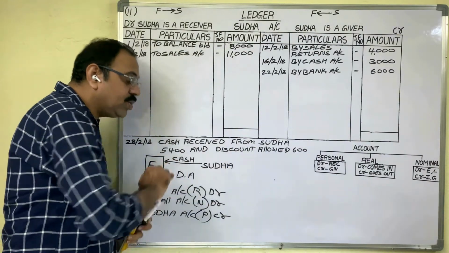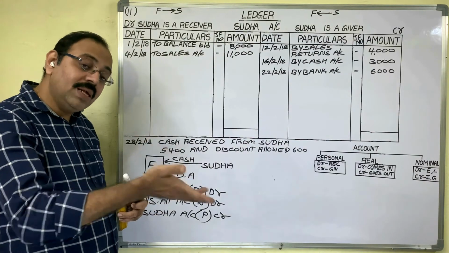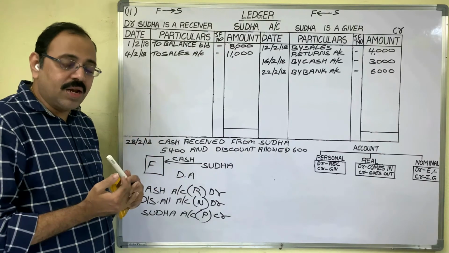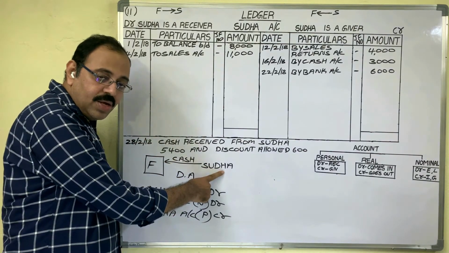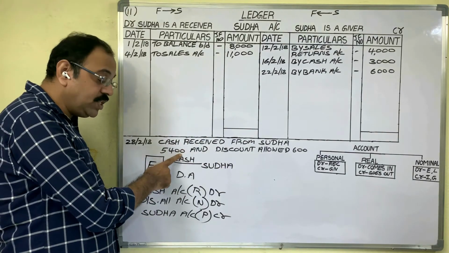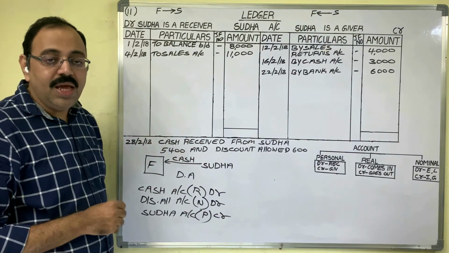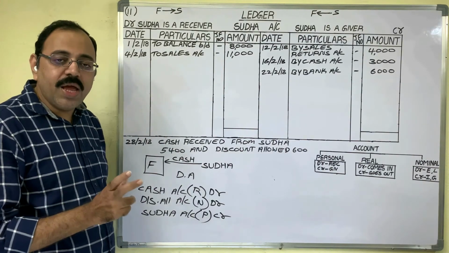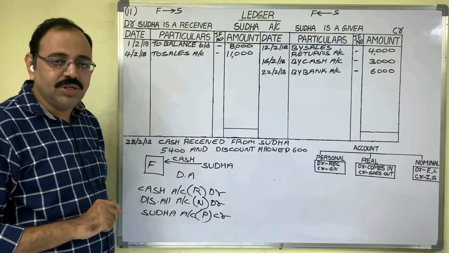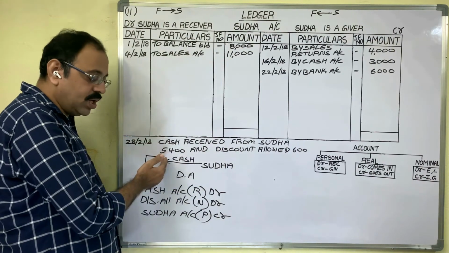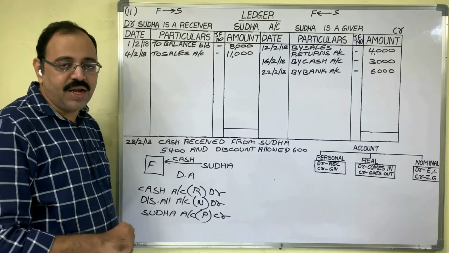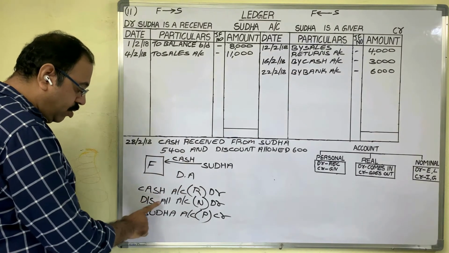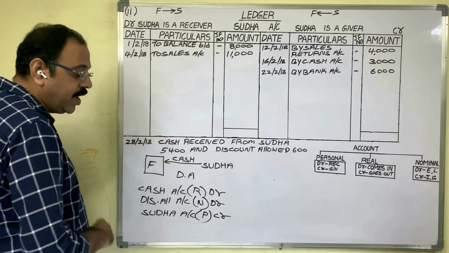Sudha is receiving discount also. You can think that Sudha is a receiver. You can debit her account. Sudha is a receiver for discount amount 600. Sudha is a giver for cash amount 5,400. Here prefer 5,400 rupees because the amount is large. Give priority to cash, not to discount. As Sudha is giving cash to us, she is a giver. We should credit her. So the final entry is cash account debit, discount allowed account debit, to Sudha account.